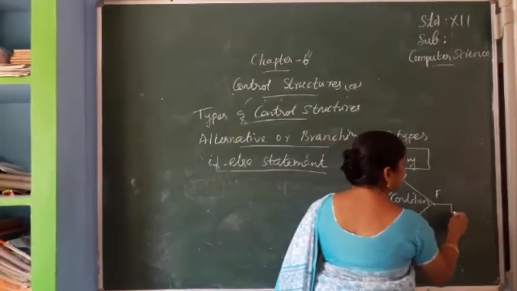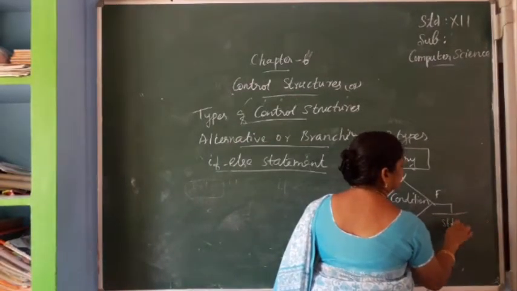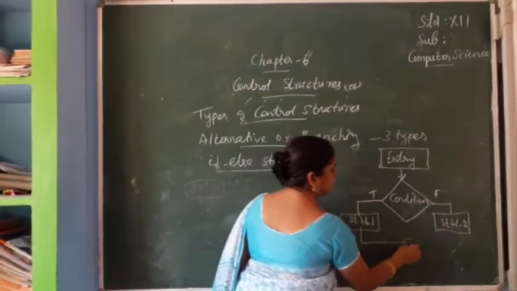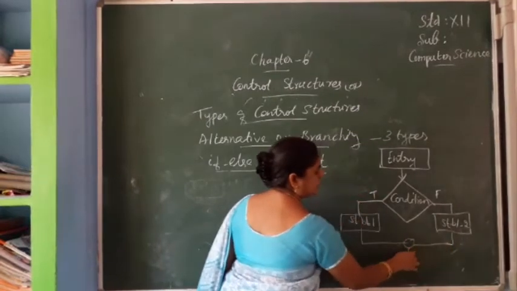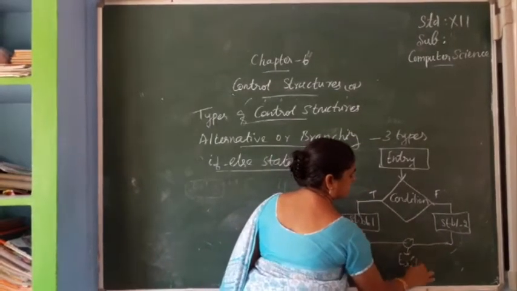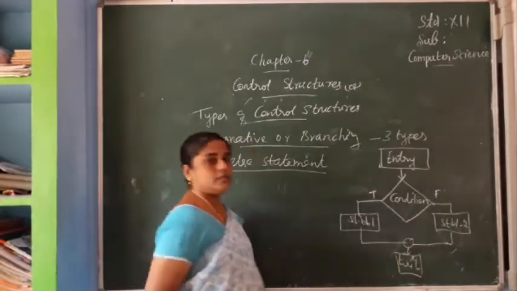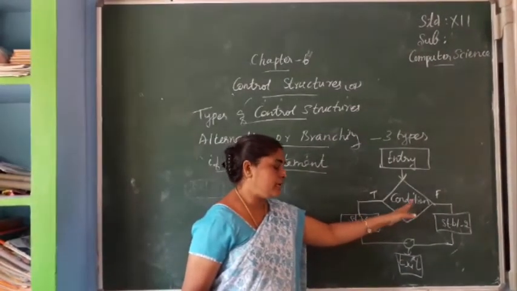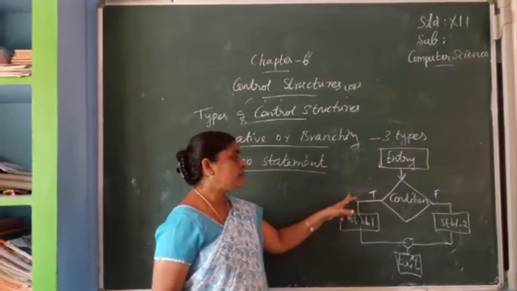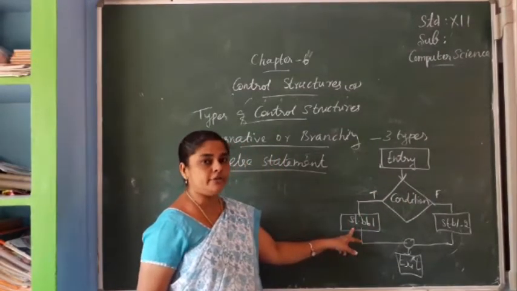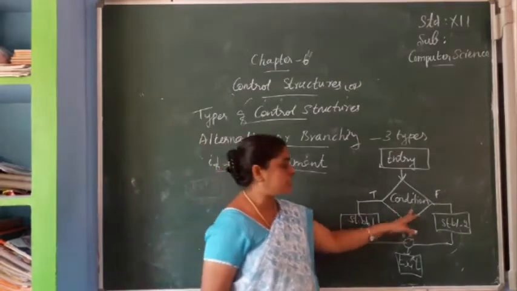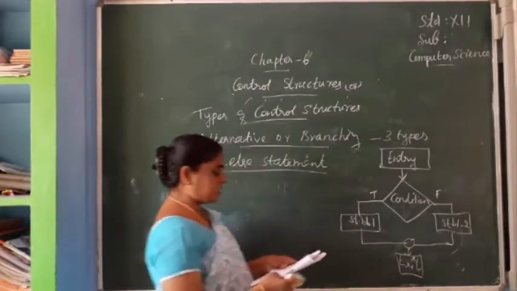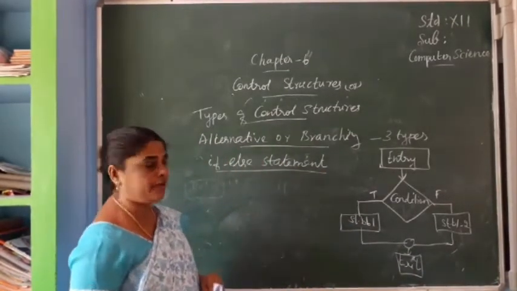False means statement block 2 will be executed. Then at last they are connected and come to exit. If the condition given here is true, statement block 1 will be executed. If the condition is false, it goes to statement block 2. Now we can see one example for the if else statement.